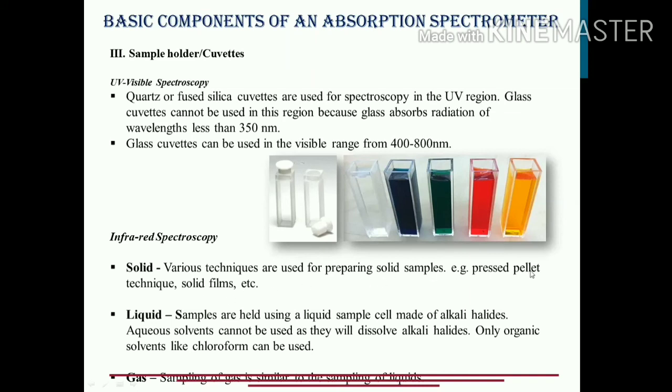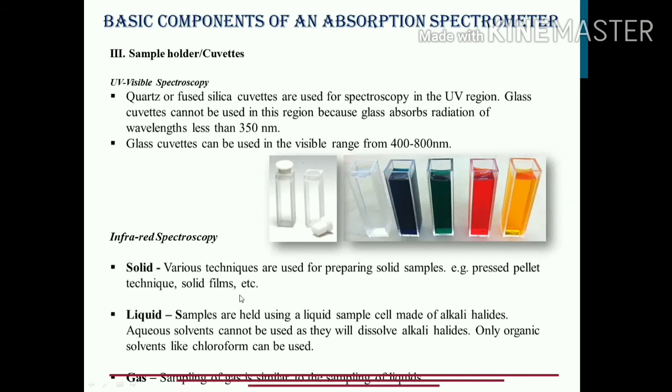This is the case wherein the powder sample is there, and you can prepare pellets. Another form can be solid films, like I can prepare a film of my sample, if my sample is such that a film can be prepared. For example, with polymers you can prepare a film.